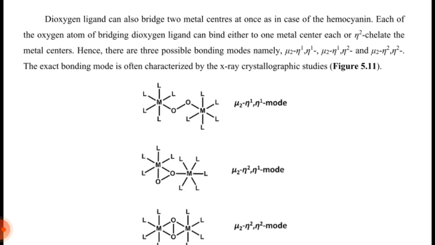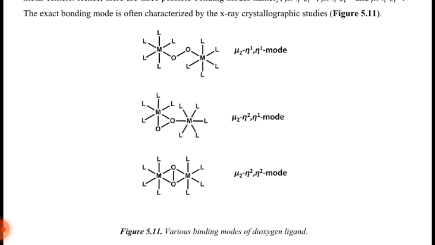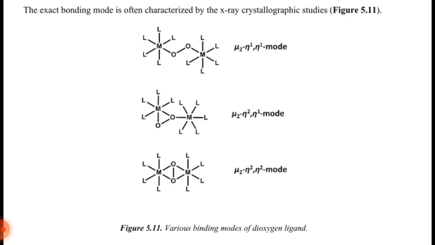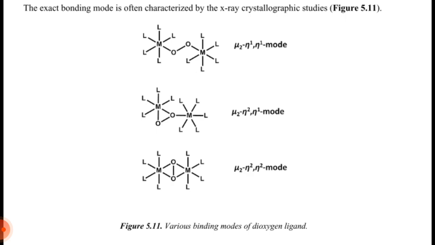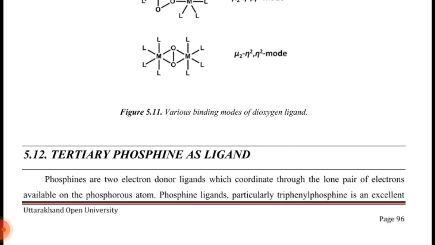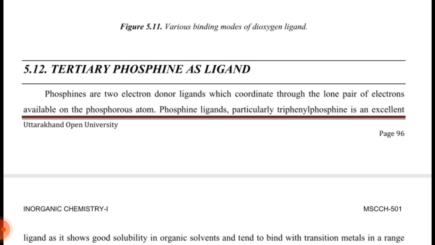Dioxygen ligands can also bridge two metal centers at once, as in the case of hemocyanin. Each oxygen atom of the bridging dioxygen ligand can bind either to one metal center each or as an η2 chelate to the metal center. Hence, there are three possible bonding modes, namely μ2 η1 η1, μ2 η2 η1, and μ2 η2 η2. The exact bonding mode is often characterized by X-ray crystallography studies. μ2 η1 η1 mode, μ2 η2 η1 mode, μ2 η2 η2 mode: various binding modes of the dioxygen ligand.